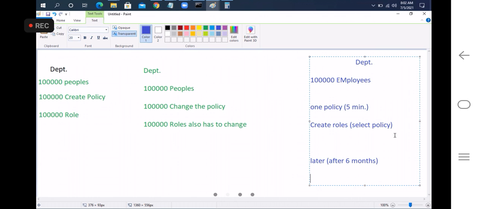In that case, there is no need to touch those 10,000 role people. What we can do is just go to the policy. Here we will give change or view permissions.